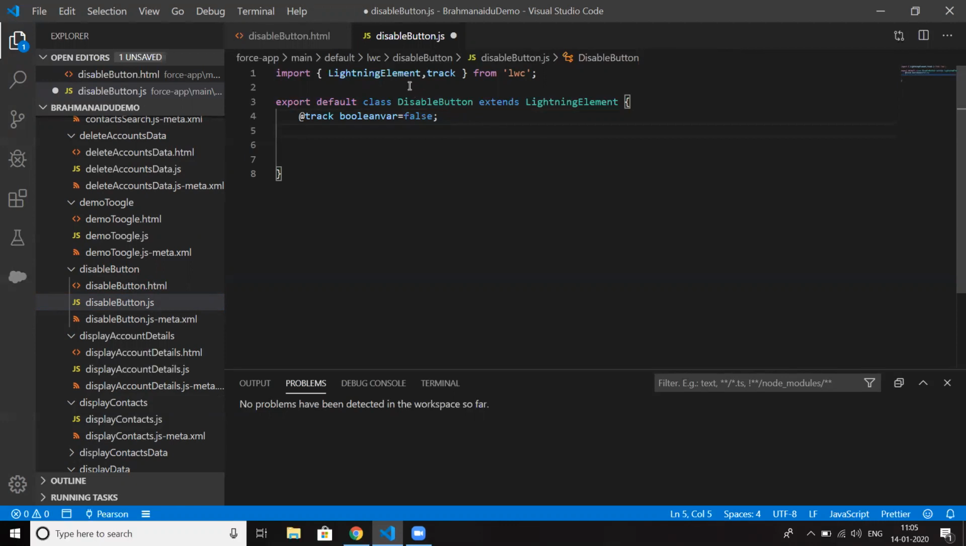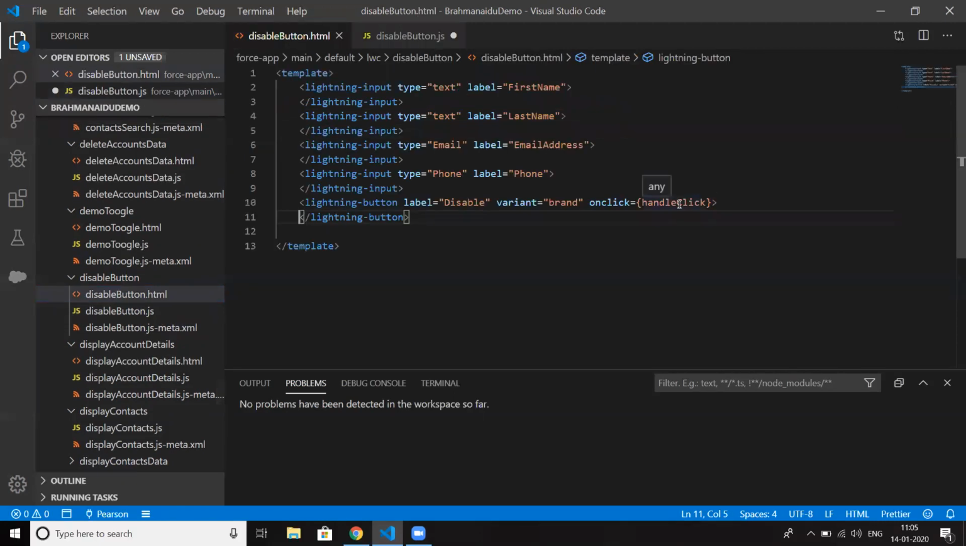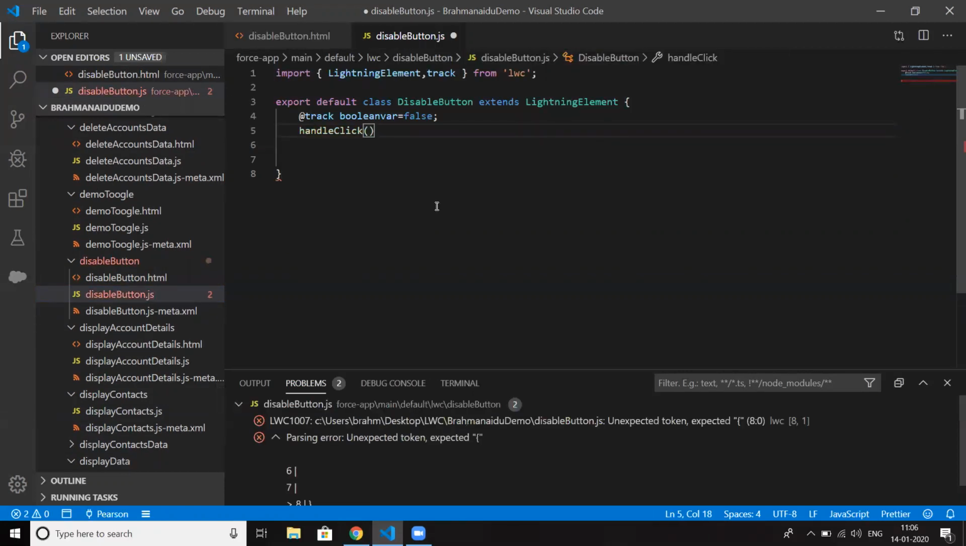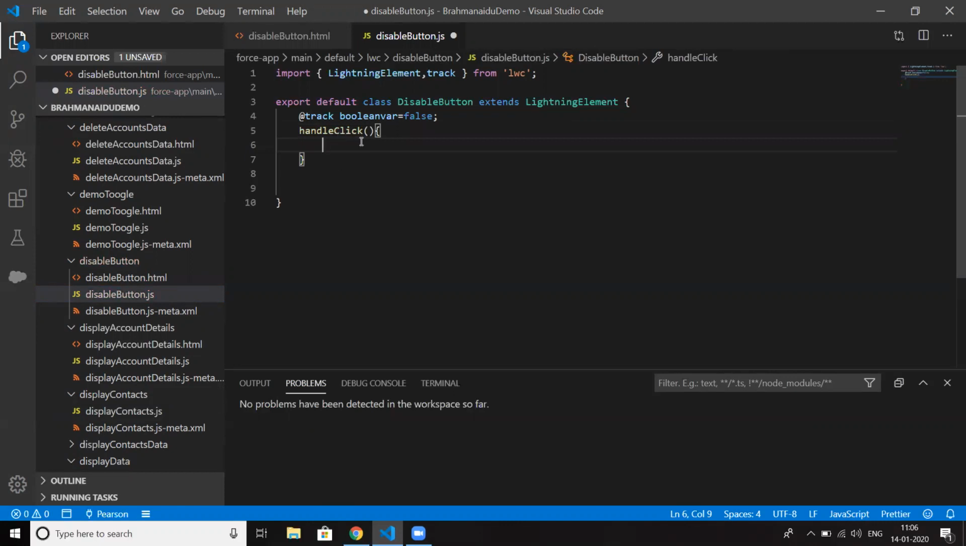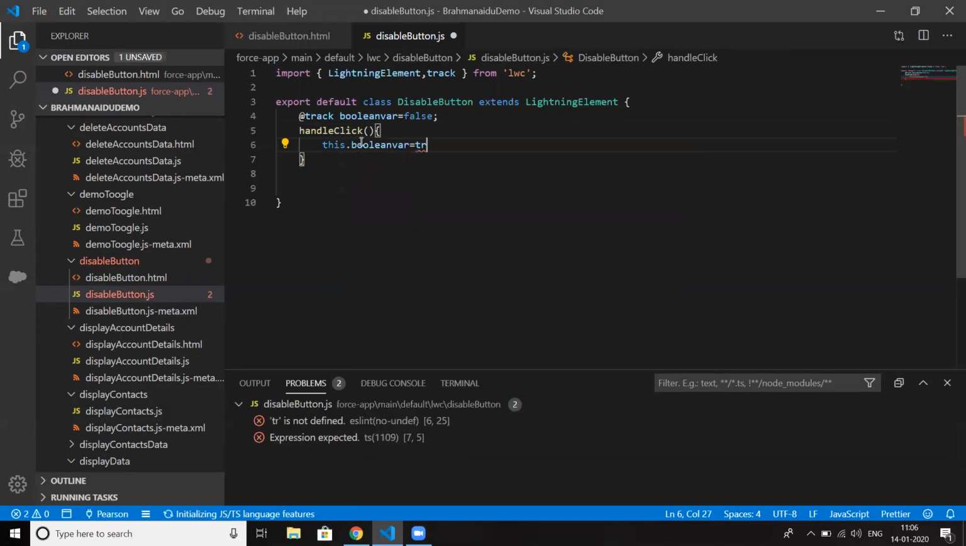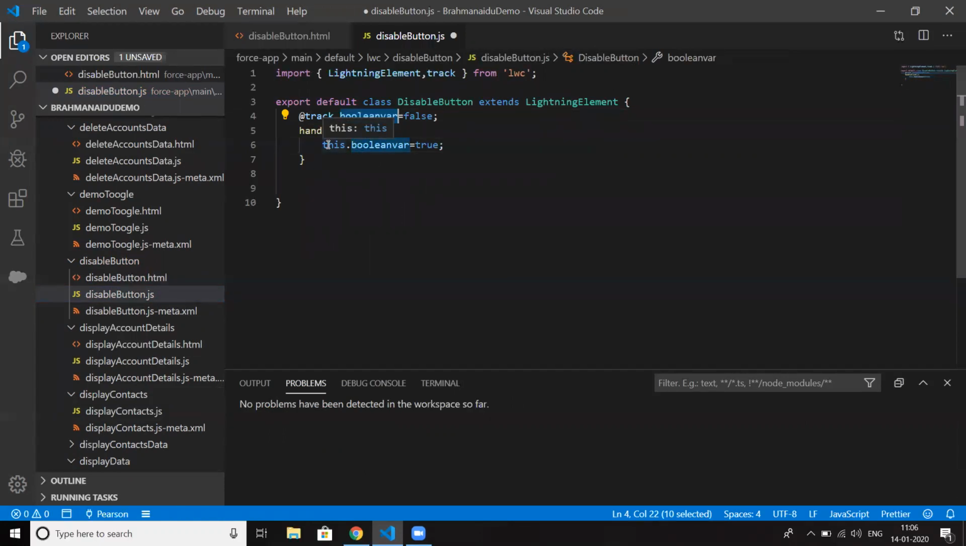Okay. So whenever the user clicks on a button, then this method will be invoked. This method will be executed. So handleClick: this.booleanVar equal to true. If we want to refer to this variable, then we have to make use of this property. Okay, so I'm saving it.